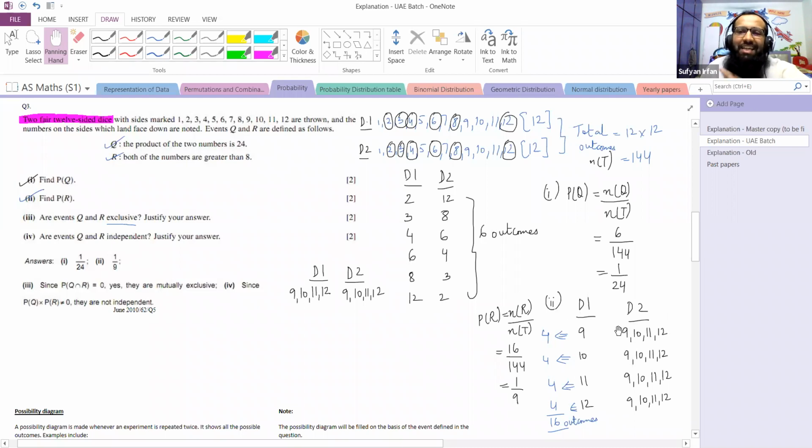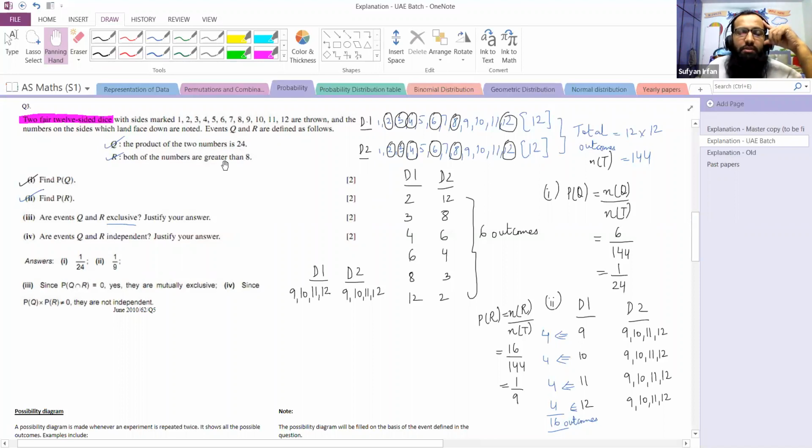So are there any outcomes which satisfy both events together? This means, is there any set of possible numbers which gives a product of 24 and in which both of the numbers are greater than 8? Are there any outcomes? The answer is no.